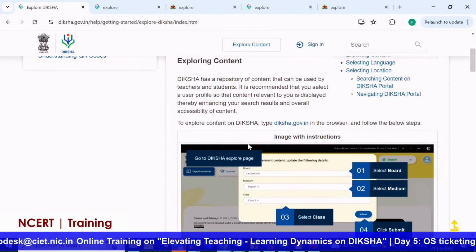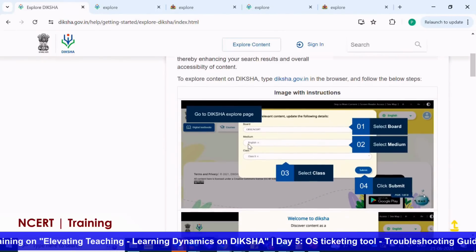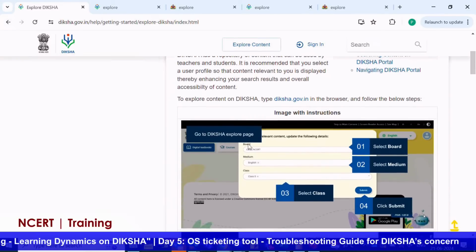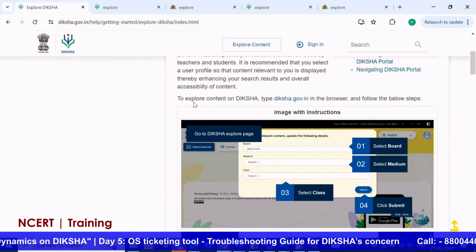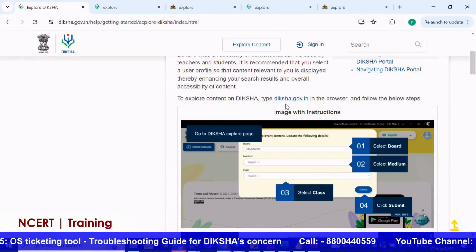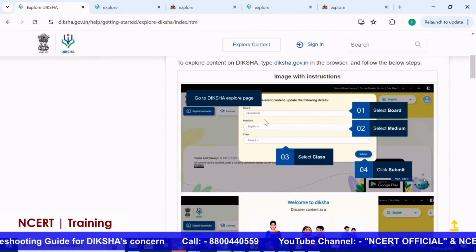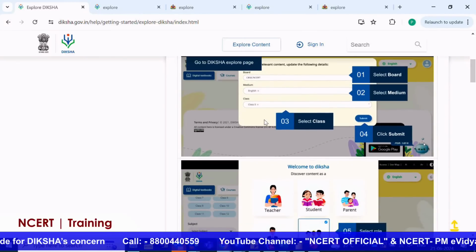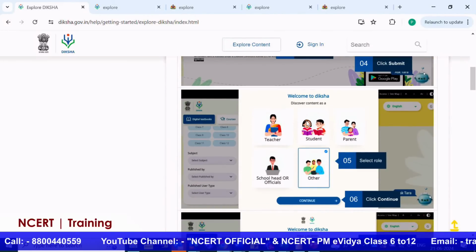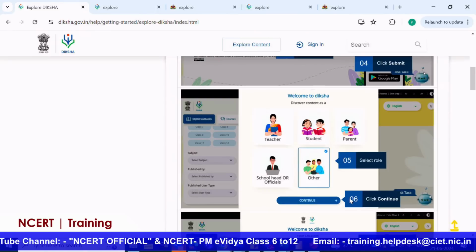and move down, it shows us a step by step guide on what data fields we need to fill while logging in. So it says, to explore content on Diksha, we have to go to diksha.gov.in, and then a pop-up comes up where it asks for your board, your medium, your class and your subject. Then it asks what you are: a teacher, a student, or a parent.